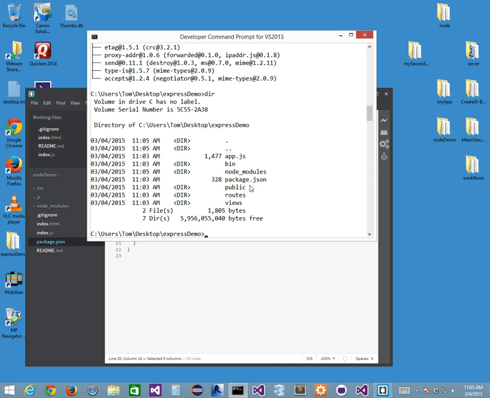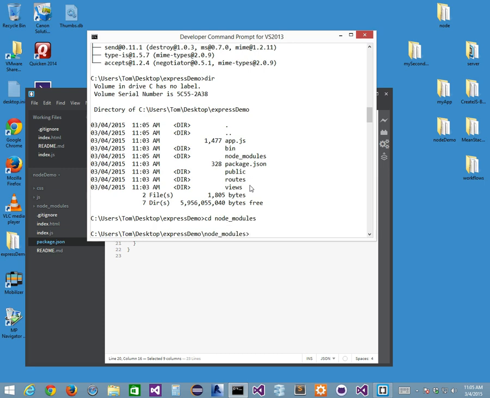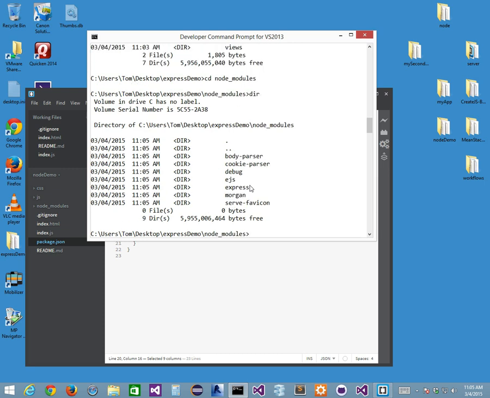Take a look at node_modules. I'm going to do this one more time with you guys from scratch. If I cd node_modules and type dir, I have a bunch of other modules. I don't just have Express, I have EJS, which is my templating engine. I have debug, which is what I want to use. I have cookie-parser, body-parser, serve-favicon, and some other ones.